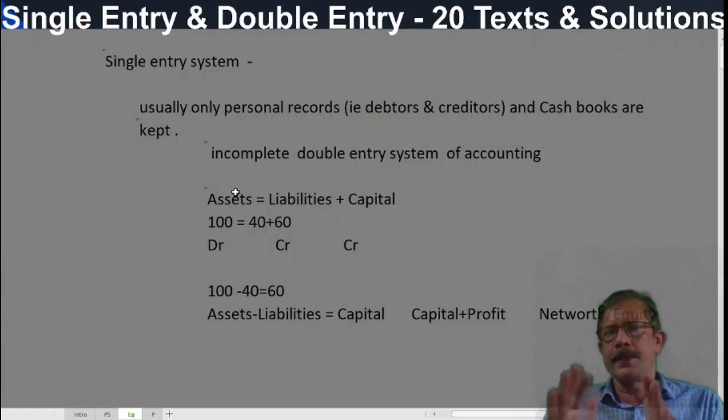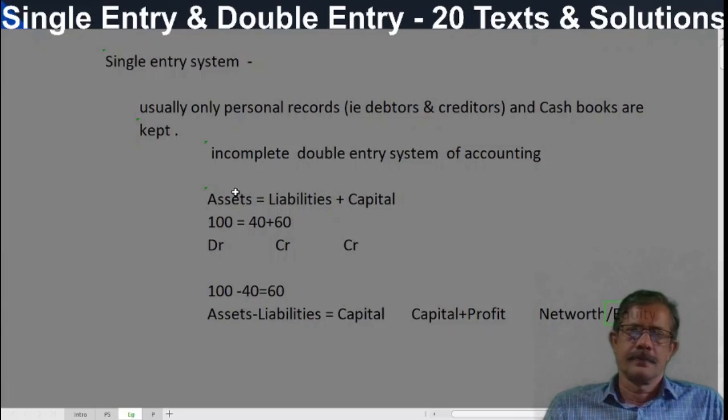Why does capital change? And we know the default values: assets are debit, liabilities are credit, and capital is credit. Capital is always credit. And capital increases due to what? Profit.